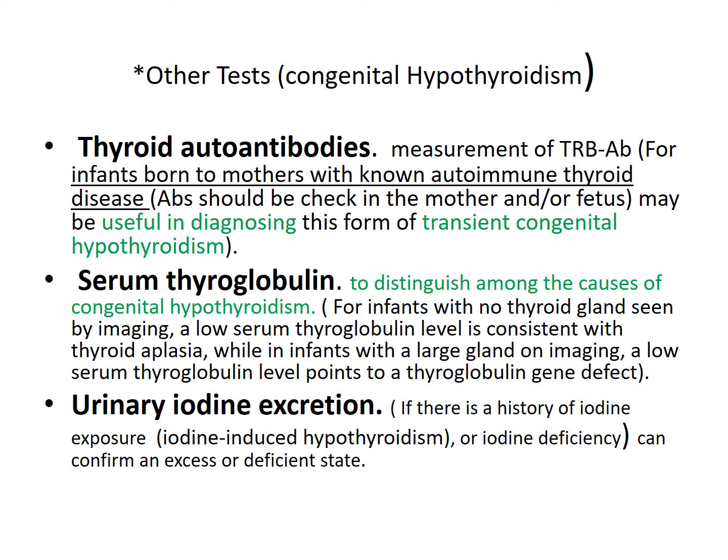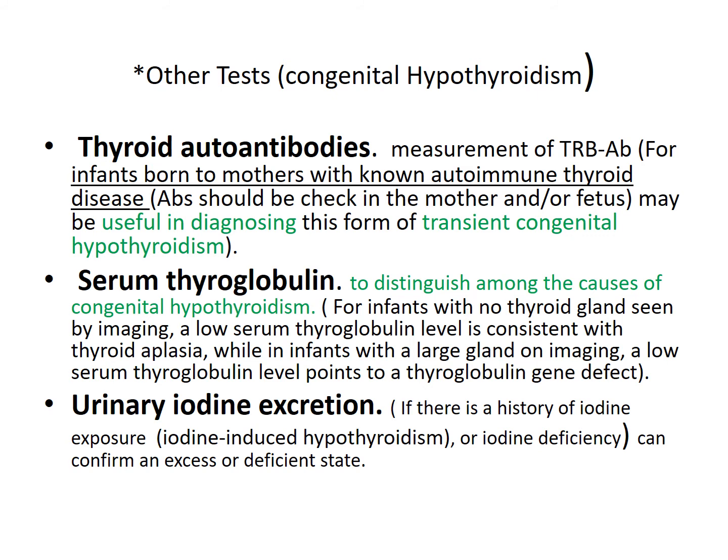Other tests that we do in congenital hypothyroidism is the thyroid autoantibodies. That is the measurement of thyroid antibodies for infants born, especially to mothers with known autoimmune thyroid diseases. Serum thyroglobulin basically distinguishes among the causes of congenital hypothyroidism. For infants with no thyroid gland seen by imaging, a low serum thyroglobulin level is consistent with thyroid aplasia.